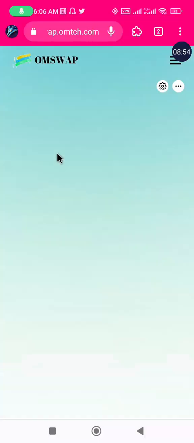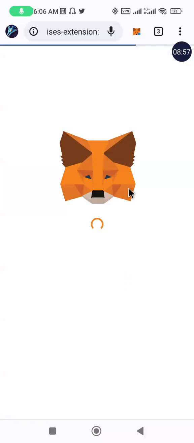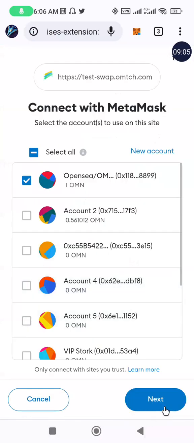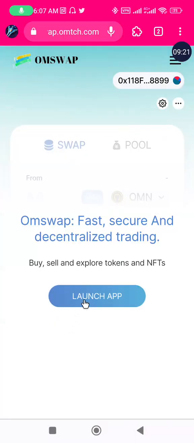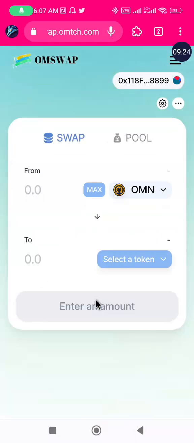So this is the swap now. I need to connect it to my wallet. I think it's connecting automatically. That swap interface is connecting automatically to my wallet. I'll click on next. This is the swap interface. Now this is the link. Make sure you are on the swap interface so that you don't connect to any other website. Once it's connected, I'll click on launch app. So this is the launch app now. You see, my wallet address is connected to this Omega swap now.